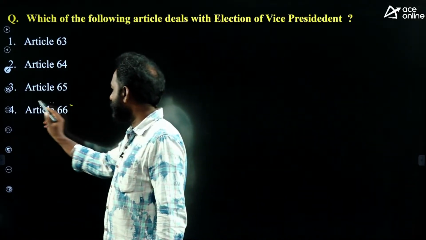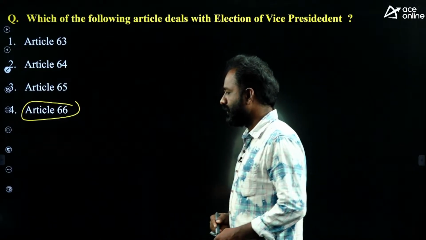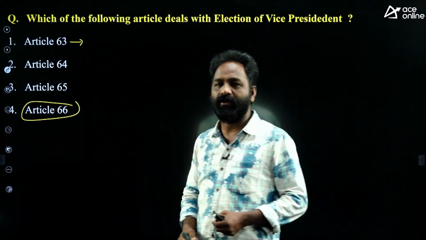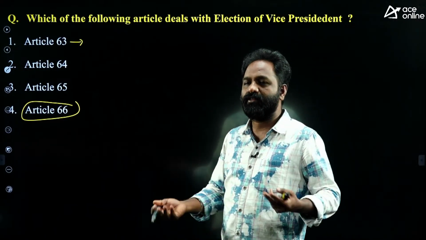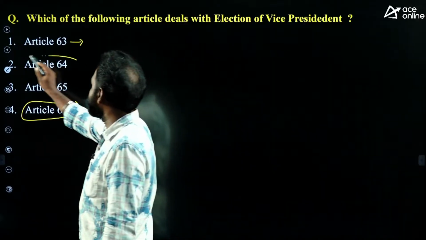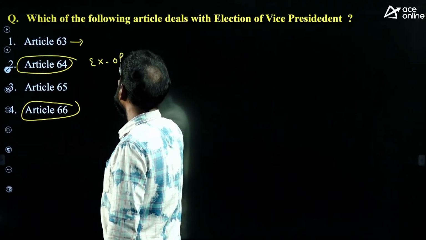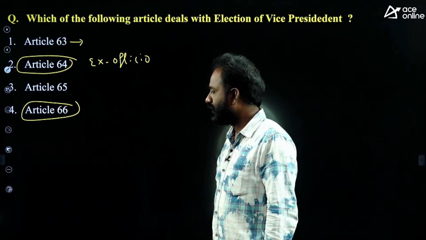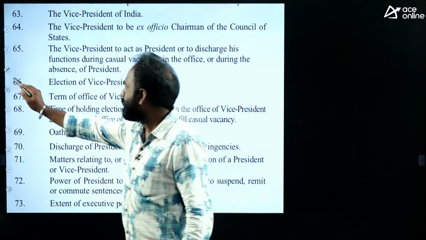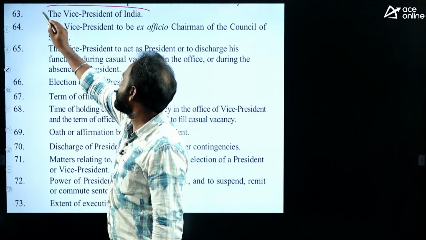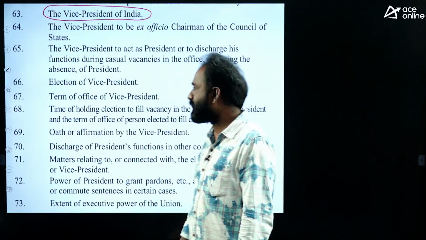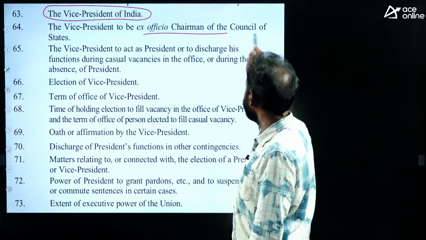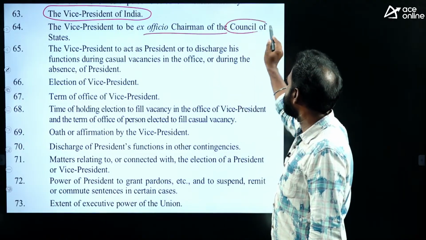Yes, the article is 66. So, Article 63 talks about the office of Vice President of India. That means there shall be a Vice President of India. Article 64 says the Vice President is the ex officio chairman of the Council of States, nothing but the Rajya Sabha. Let's see the articles about the person.